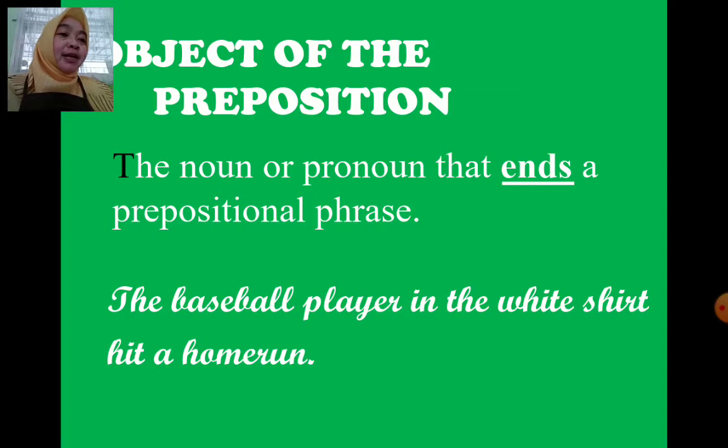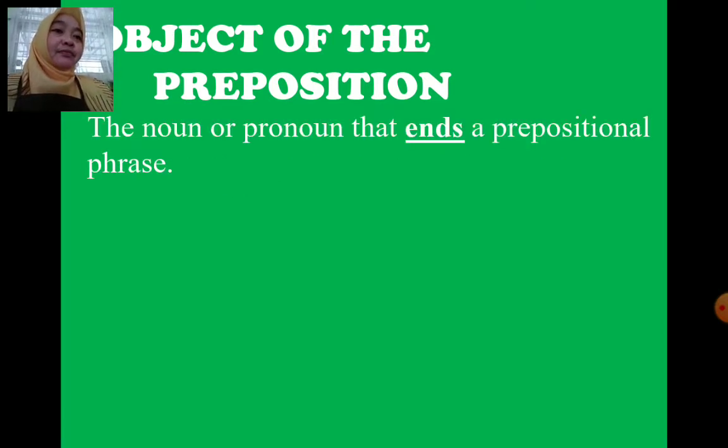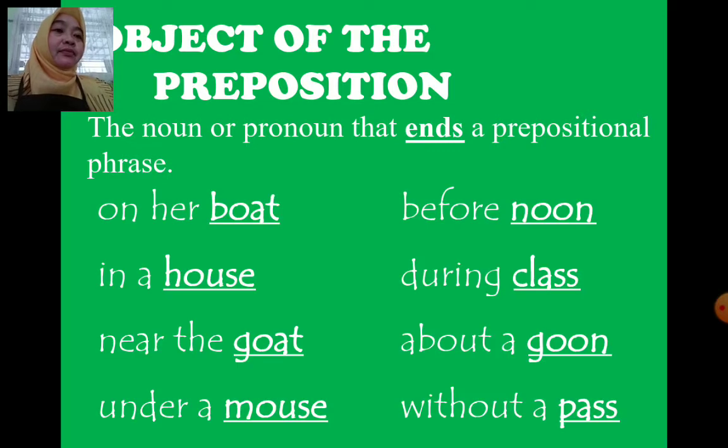The baseball player in the white shirt hit a hometown run. In the white shirt is a prepositional phrase, so the object of preposition is shirt. Another example: the noun or pronoun that ends a prepositional phrase, we call the object of preposition.